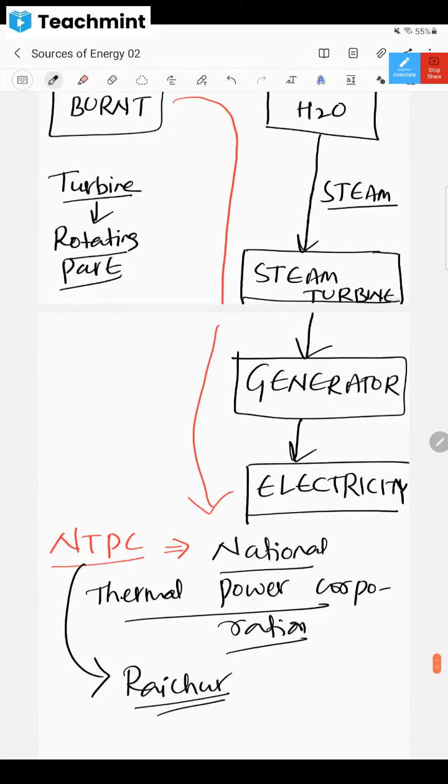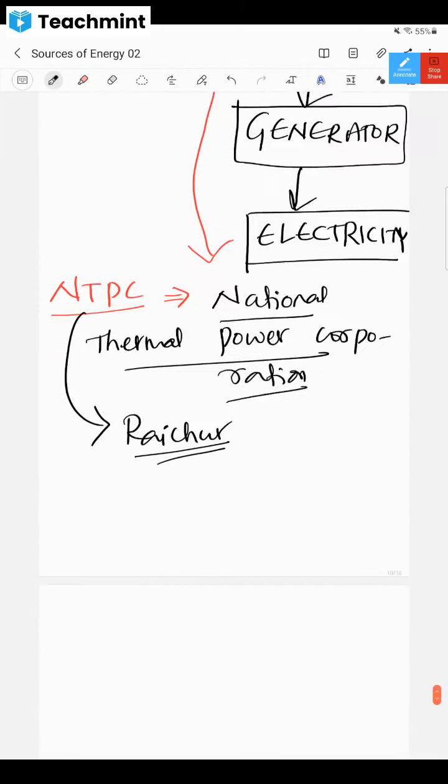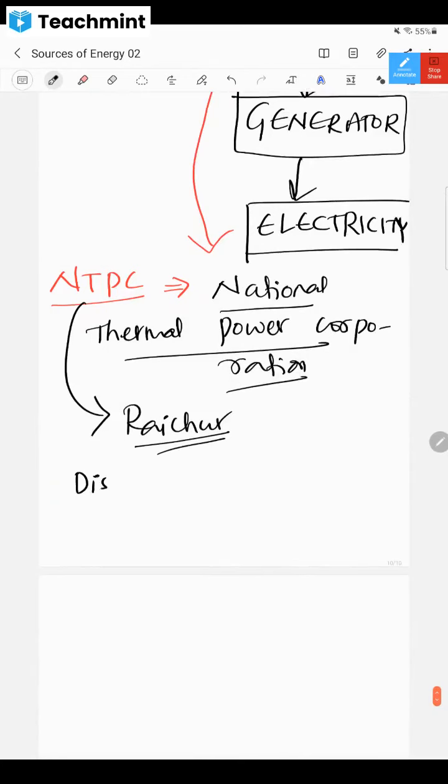So what are the disadvantages of this thermal power plant? Tell me. Pollution, no? Yes, sir.